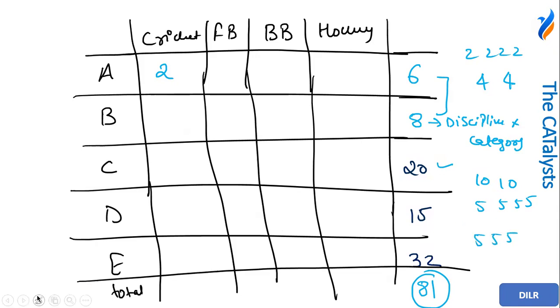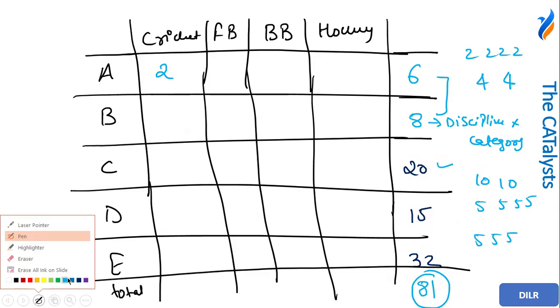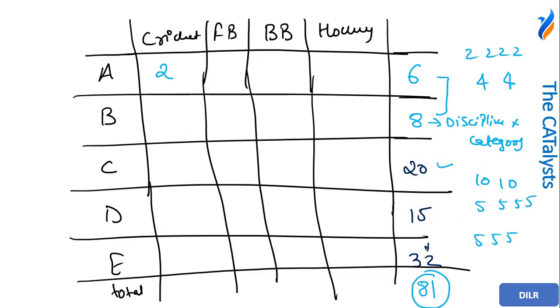But I don't know where these have to be filled. For E, I am sure that there are a total of 32 persons. The only possibility in which I can get them settled is giving them 8 everywhere. All right. So with this, I have got myself the table partially filled. Now let's start solving the balance questions as well.